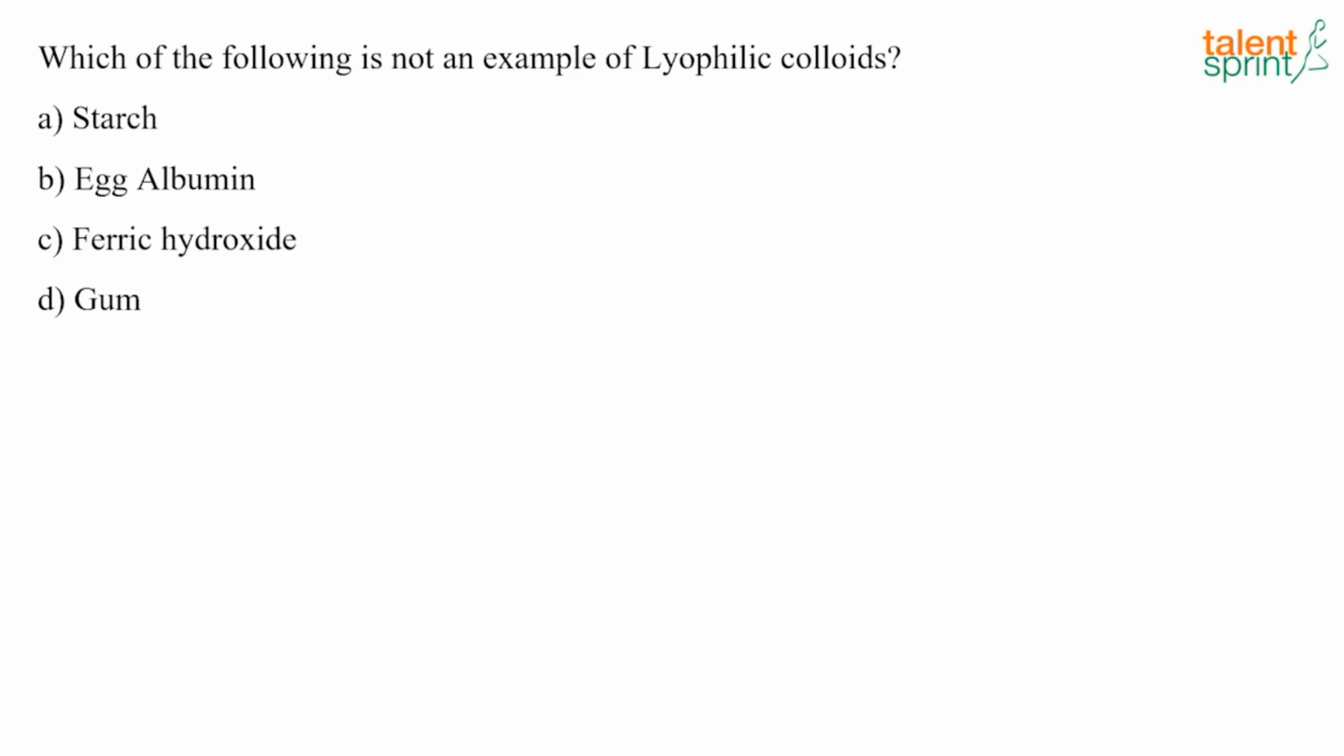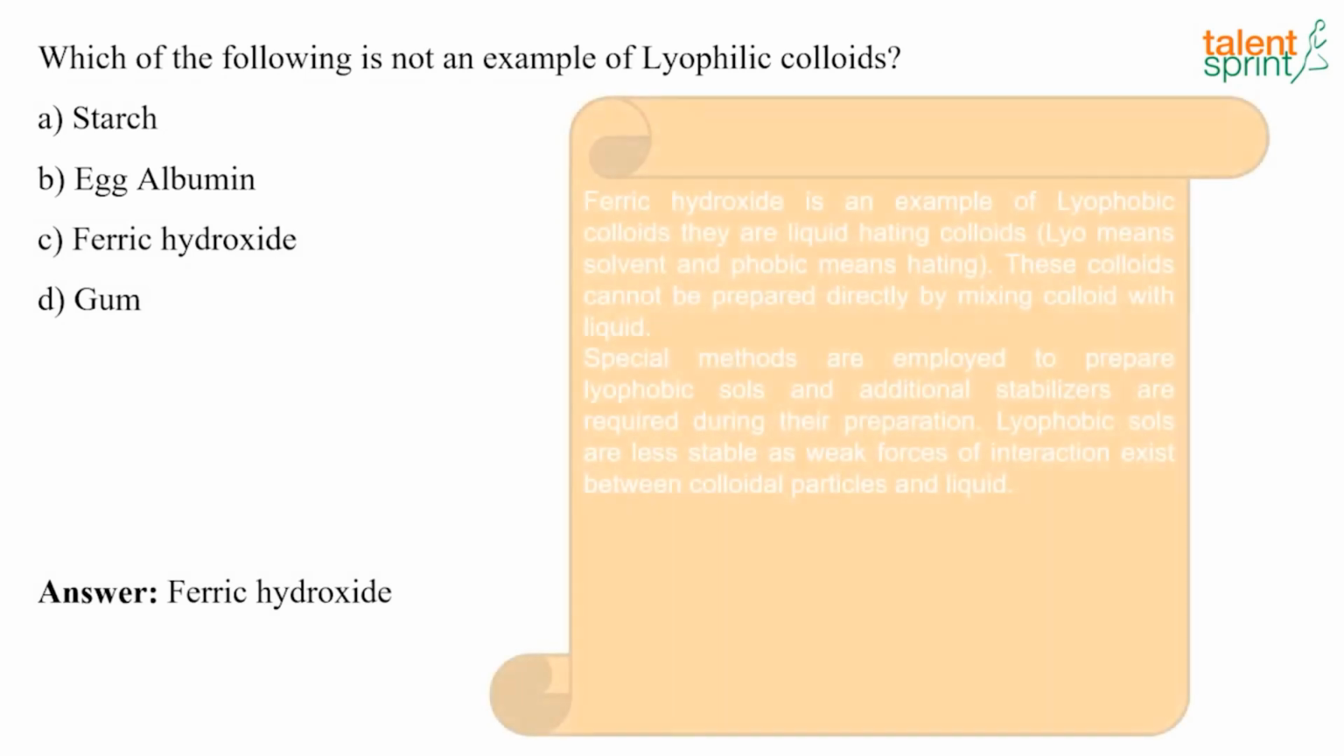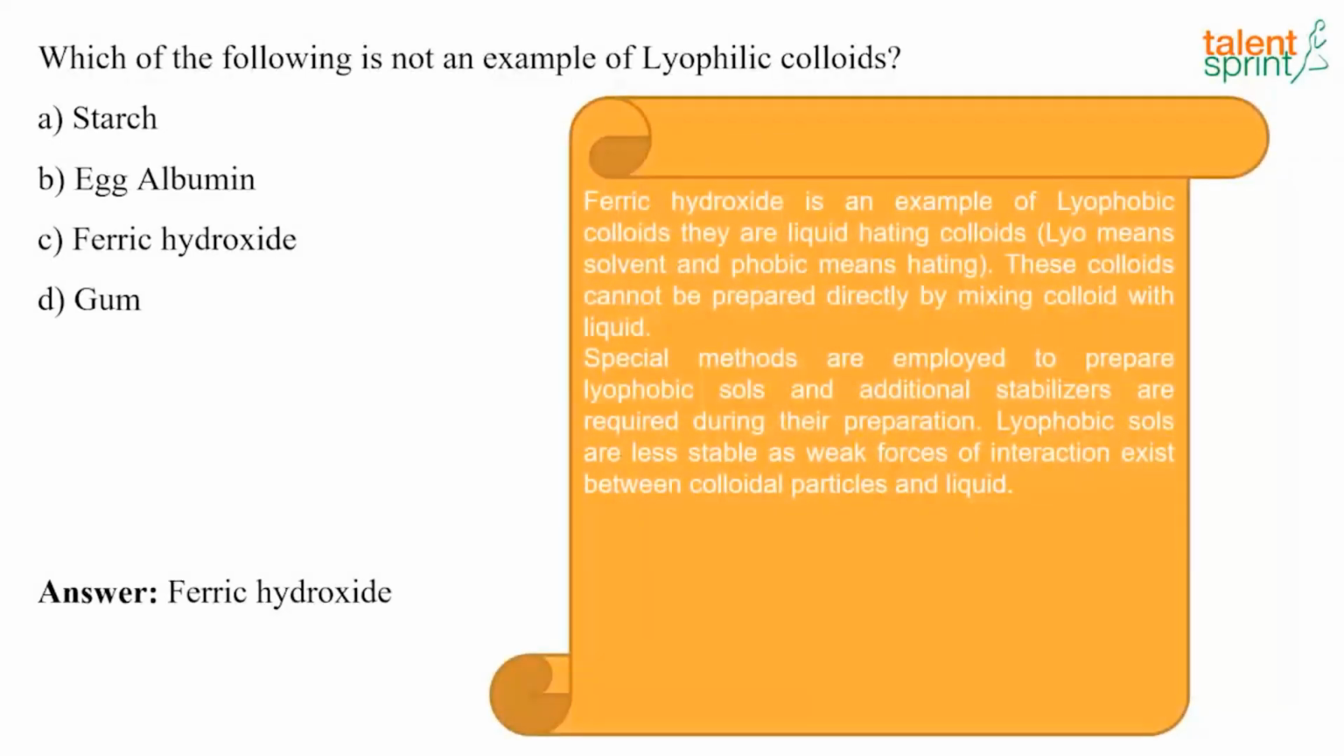Which of the following is not an example of lyophilic colloids? And the answer here is ferric hydroxide. So ferric hydroxide is an example of lyophobic colloids. They are liquid-hating colloids. So here lyo means solvent and phobic means hating. So these colloids cannot be prepared directly by mixing the colloid with the liquid. Special methods are employed to prepare these lyophobic solutions, and additional stabilizers are required during their preparation.